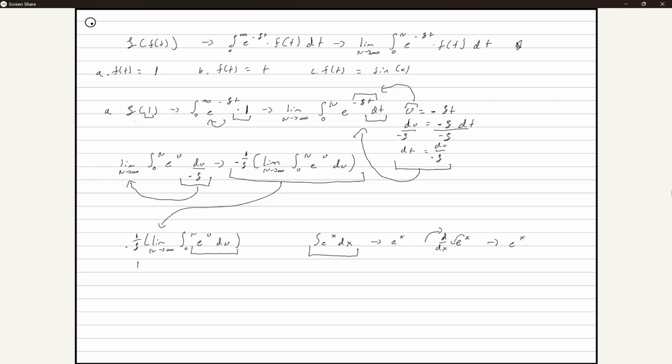So let's rewrite this. 1 over negative s of the limit of n to the infinity of e to the u, and we're integrating from n all the way to 0. Okay? So now that we got to this part, remember that u is still equal to this negative st. Okay? So before we do anything else, we have to make sure we substitute u back into this.